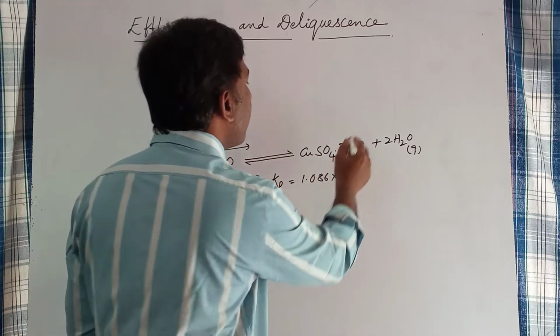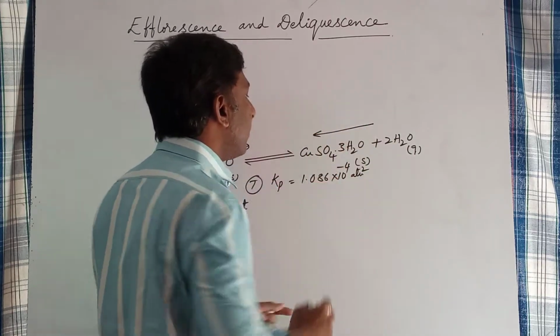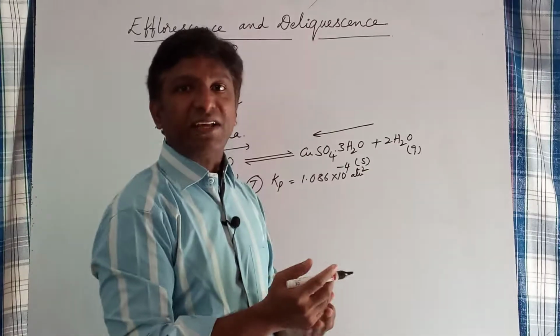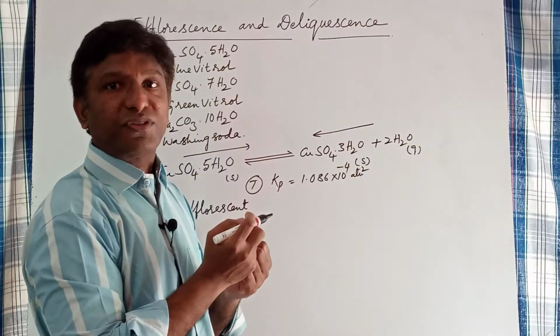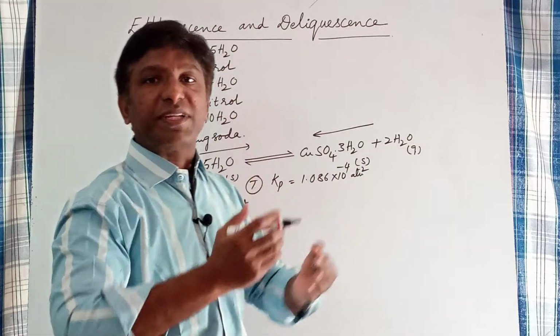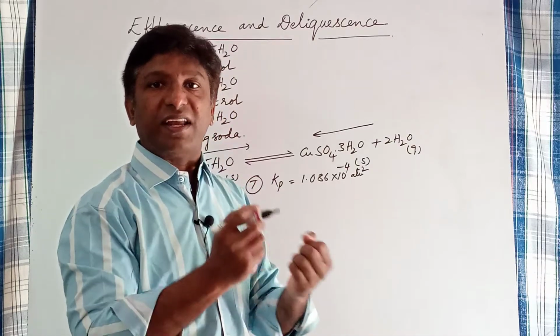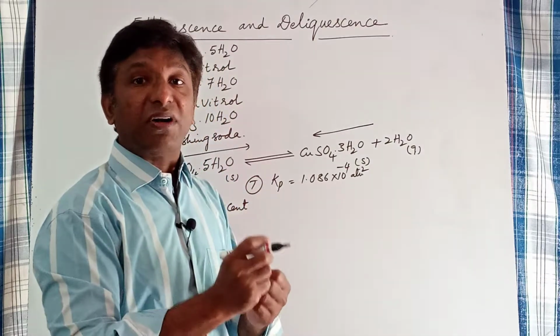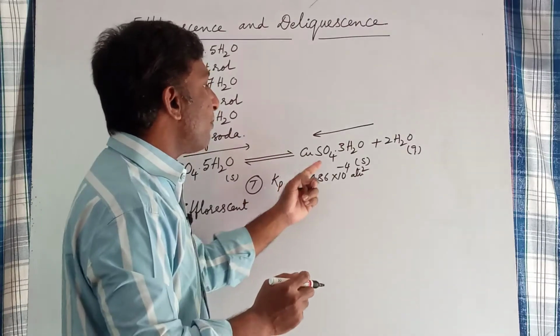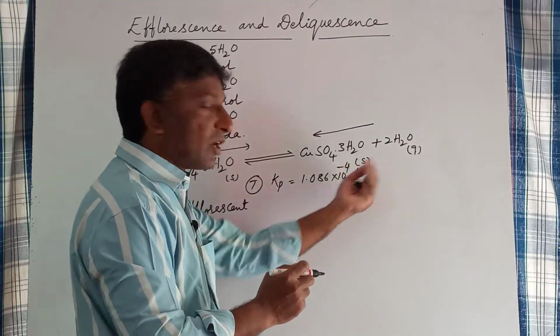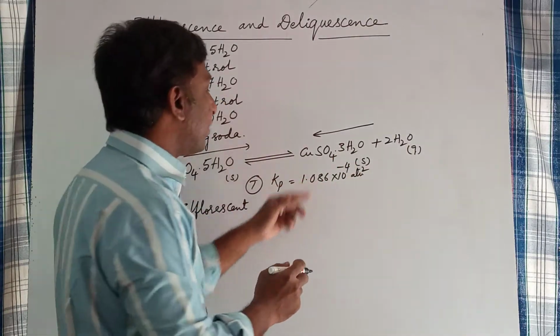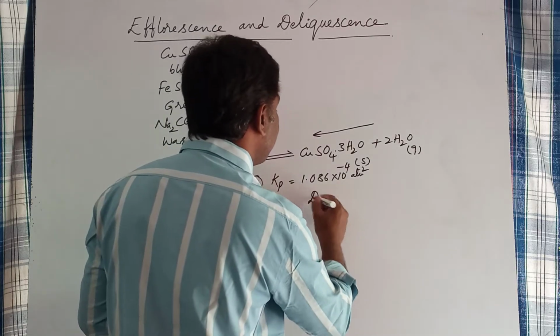Whereas in the backward reaction, copper sulfate trihydrate absorbs water molecules. Any substance which absorbs water molecules from its surroundings or vicinity is called a drying agent. So, here copper sulfate trihydrate absorbs water molecules and is said to be a drying agent.